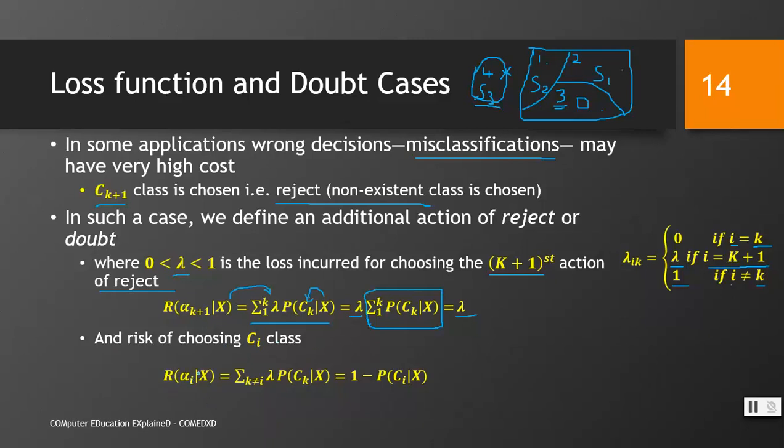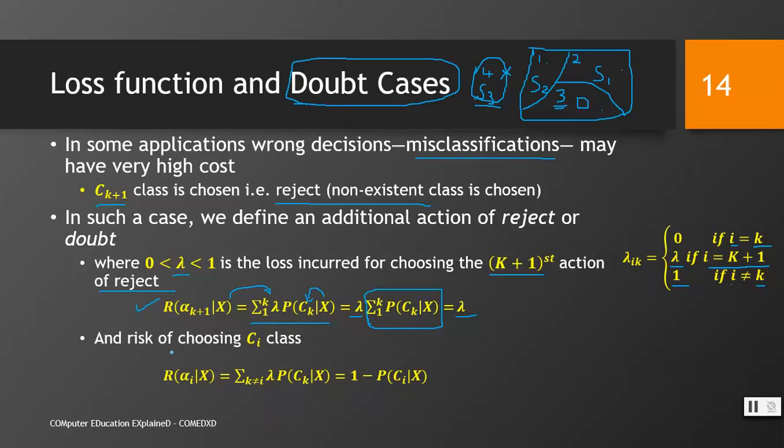Risk of alpha k plus 1 given x is the risk of choosing a class which does not lie in any of the given classes, right? And if such a case occurs, that becomes a doubt case. Doubt case means that the system does not have information about that case, so you have to decide it manually.